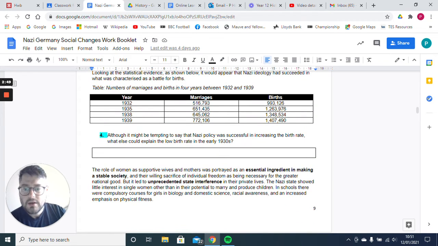Number 4. Although it might be tempting to say that Nazi policy was successful in increasing the birth rate, as we can see here, in 1932, just shy of 1 million, and then by 1939, close to 1.5 million. So the birth rate was clearly increasing. What else could explain the low birth rate in the early 1930s? When you look at this at face value, it's very tempting to say, yeah, what the Nazis did, it worked. And probably part of it was certainly that.